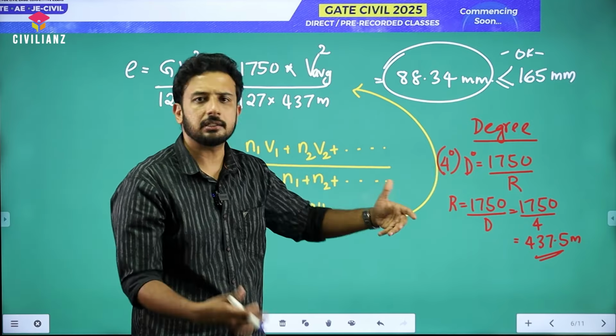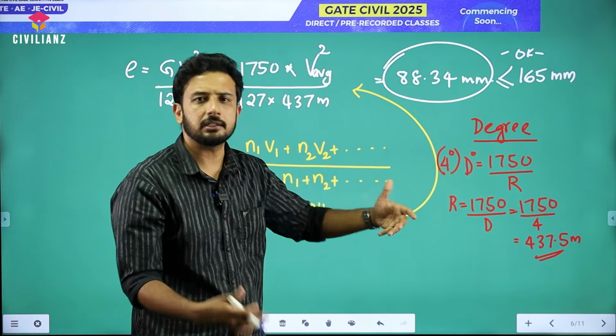Compressible and compressible both are wrong. So the answer is either B or D. Now we have to check whether the flow is rotational or irrotational. For that, we have to check the cross component. We can also write this as a dot product, that is del dot V is like this. Now we have to check whether it is irrotational or rotational.